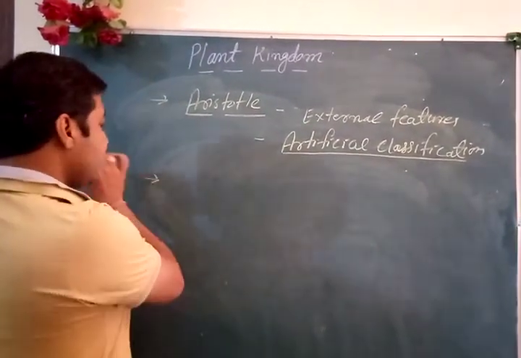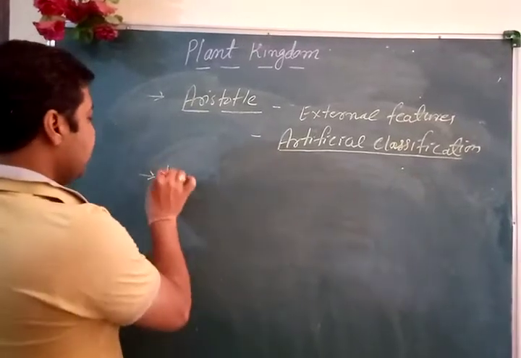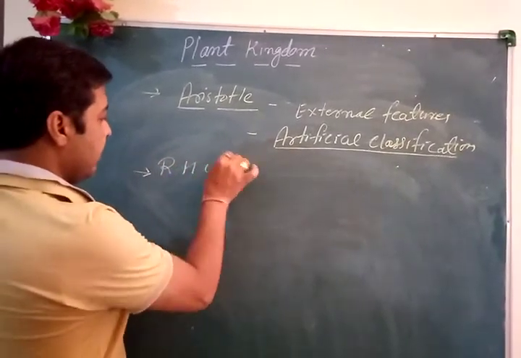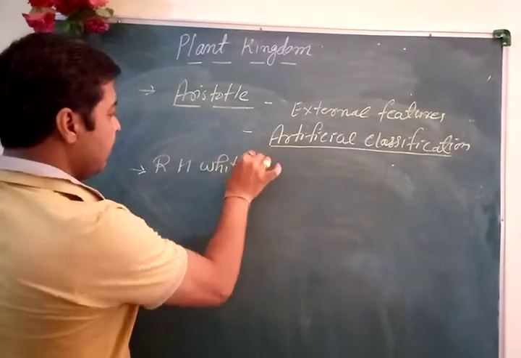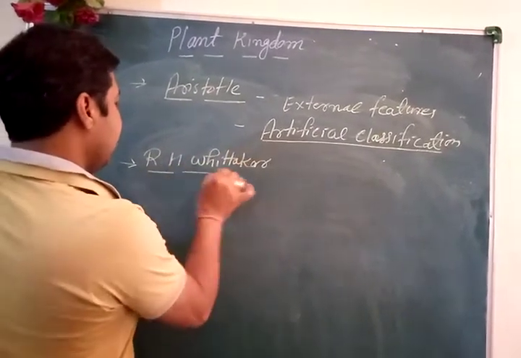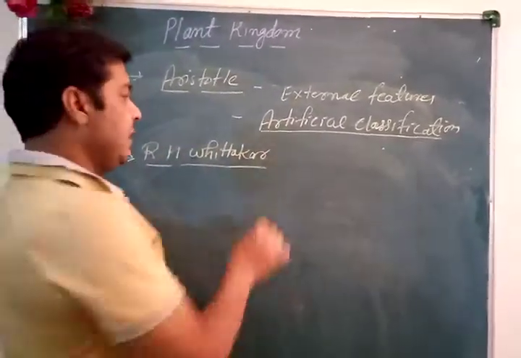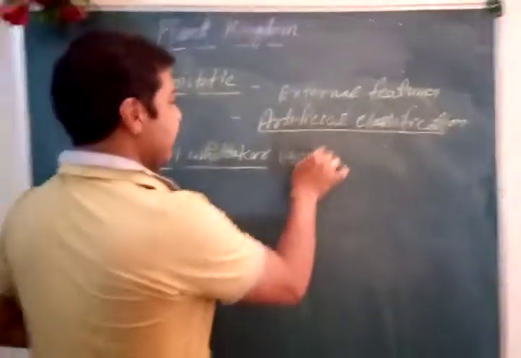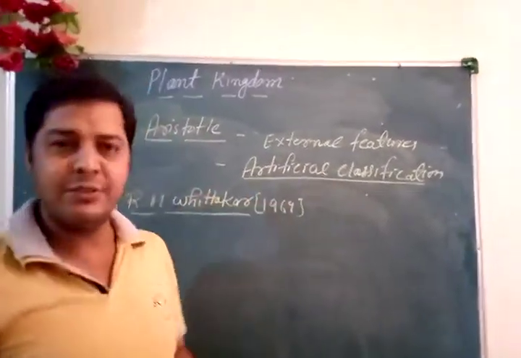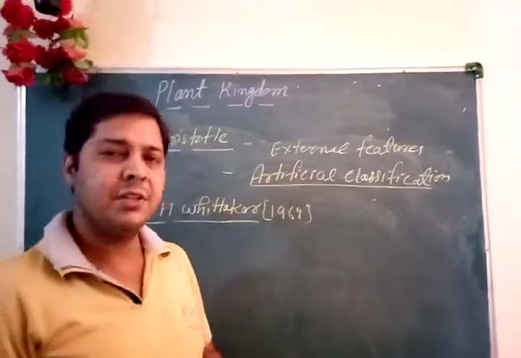Next, if we talk about R.H. Whittaker, according to him, R.H. Whittaker in 1969 had given the five kingdom classification that we have already discussed.